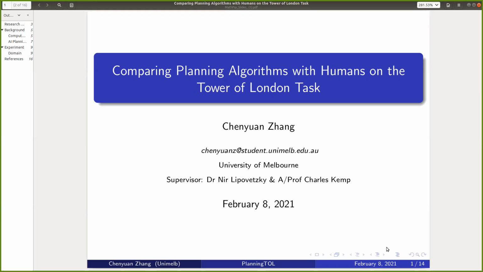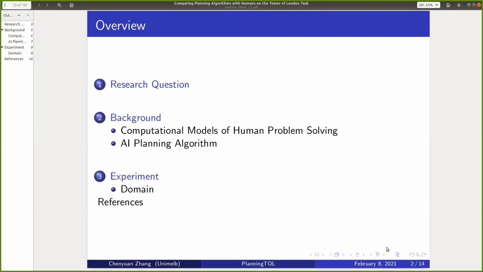My talk will be in three parts. In the first part, I will introduce some motivation of the study. In the next part, some related background will be provided, including previous literature on computational models of human problem solving and some basic knowledge of AI planning algorithms. In the final part, I will describe the experiment and our results, and also the possible future directions.